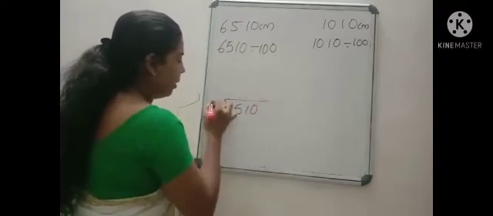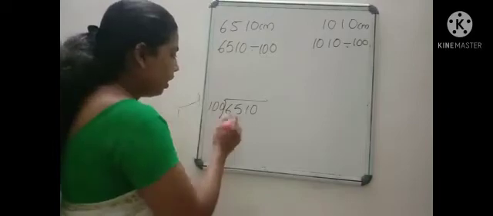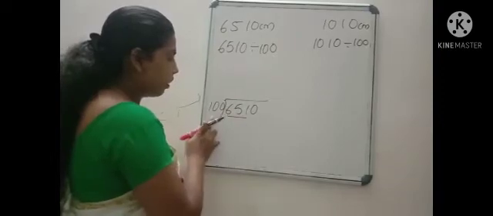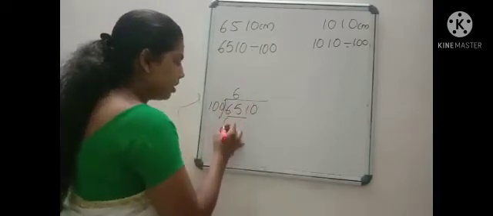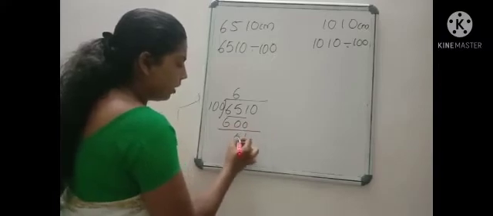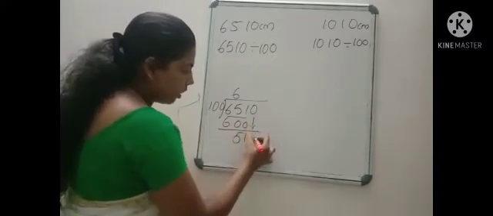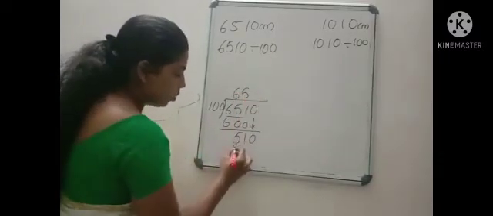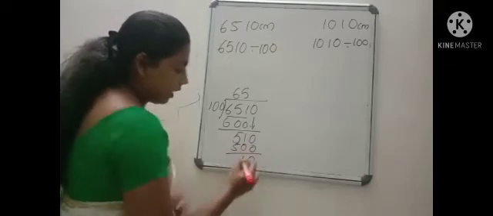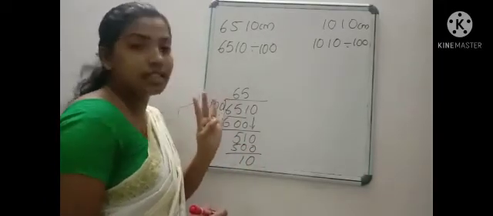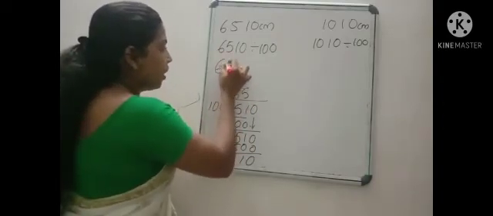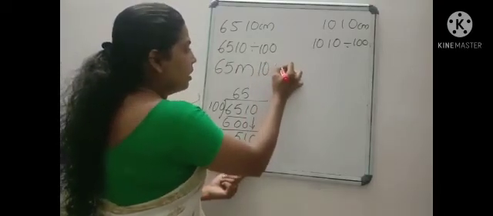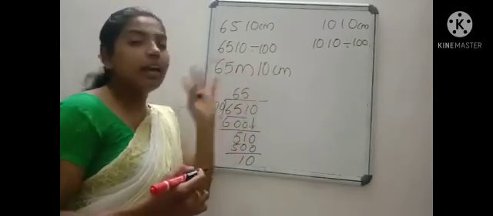6510 divided by 100. Here it is a 3-digit number, so we can take 3 digits. In 651, 100 goes how many times? 6 times. 600, and remaining 51. Now this 0 can be written down. In 510, 100 goes how many times? 5 times, so 500, remaining 10. So here 10 is the remainder and the quotient is 65. This quotient 65 is in meter and the remainder is in centimeter. So 65 meter, 10 centimeter.